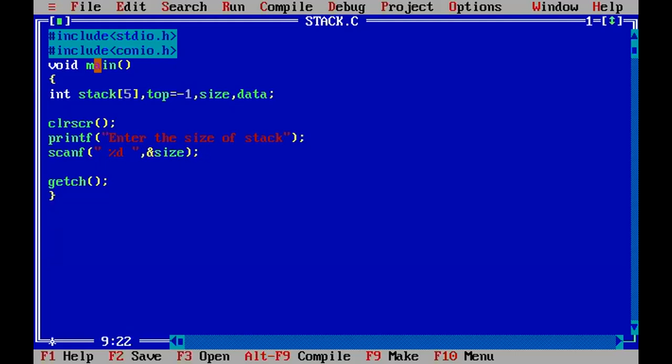The size variable we have taken. Now first you have entered the size of the stack, right? After that, here I will use the do while loop. I hope all of you are aware of this. Do while.